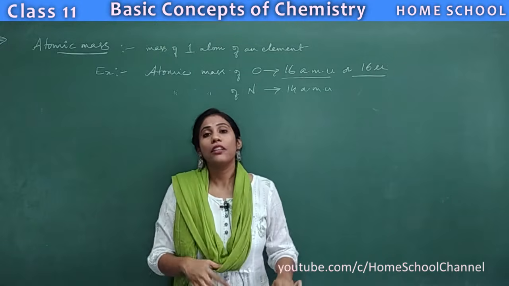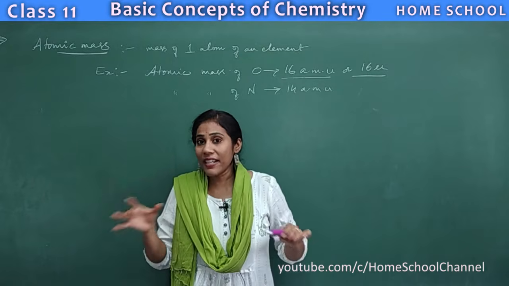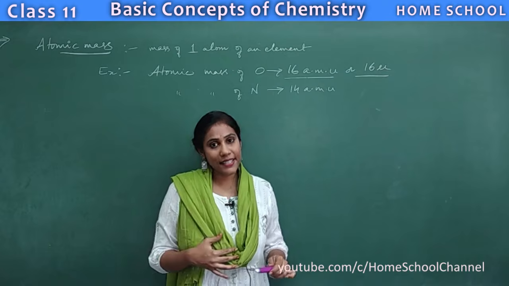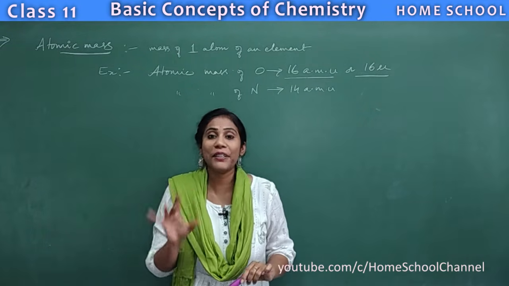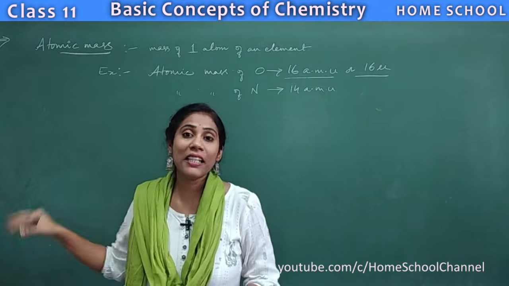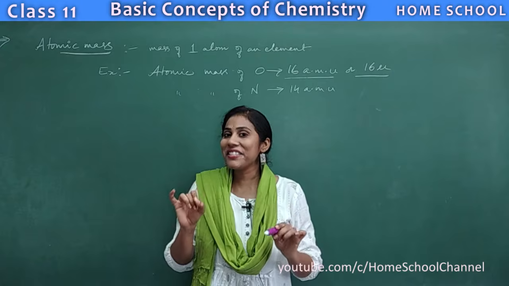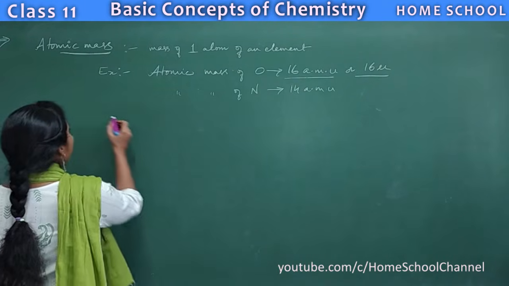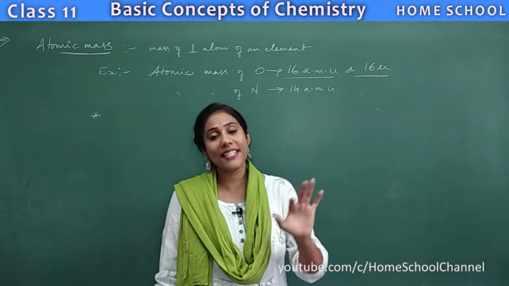But long back, there were no such well advanced instruments to find atomic masses. During those days, scientists took a reference element to find the atomic masses of other elements existing in nature. So what did scientists do? Scientists have taken a reference element. So atomic mass can be found with the help of a reference element.